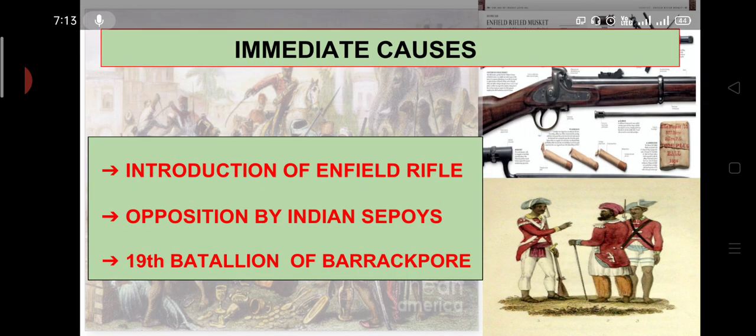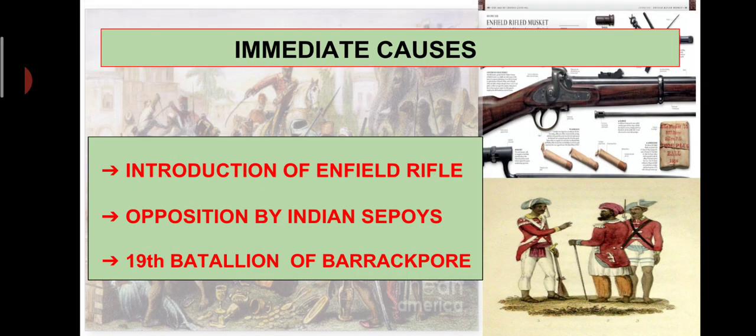And the immediate cause, the cause due to which the revolt was triggered, is the introduction of the Enfield rifle in 1857. The introduction of this rifle was the starting point of the revolt.